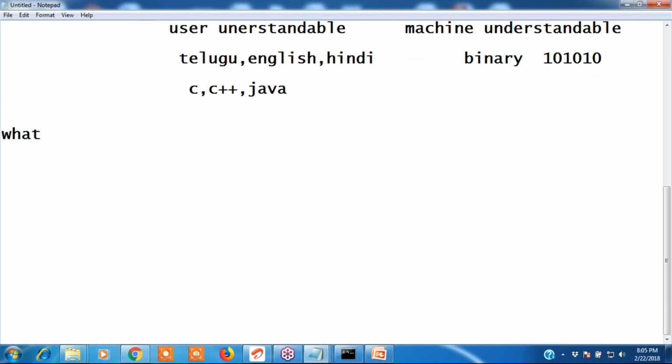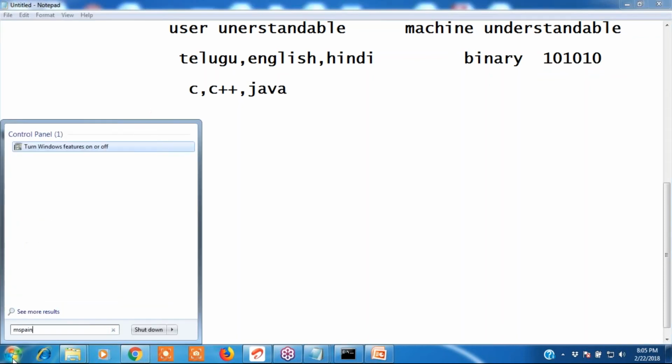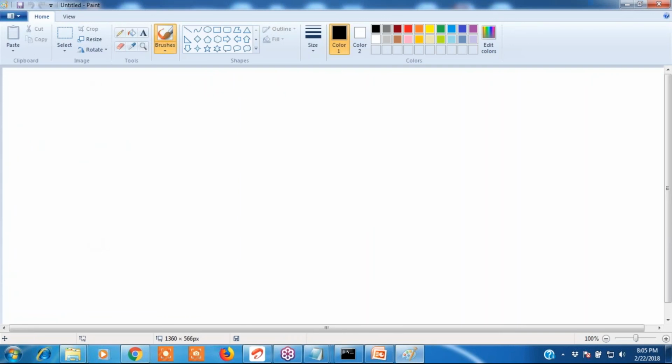What is the use of OS in your computer? The processor produces the output in your machine. The processor is an electronic device.